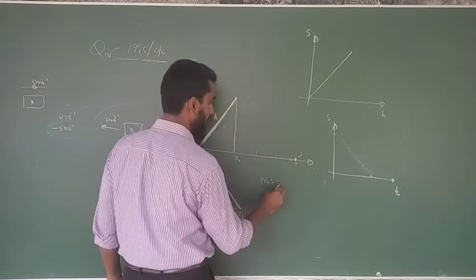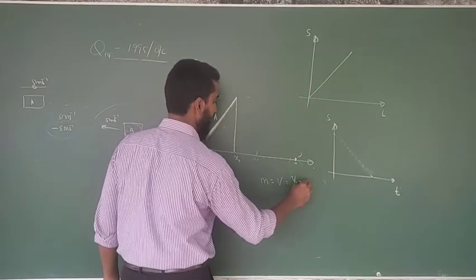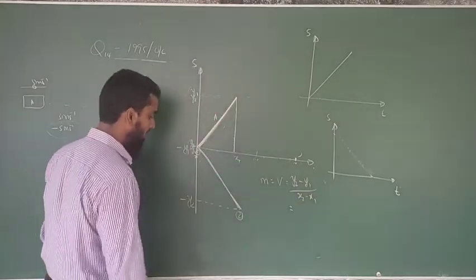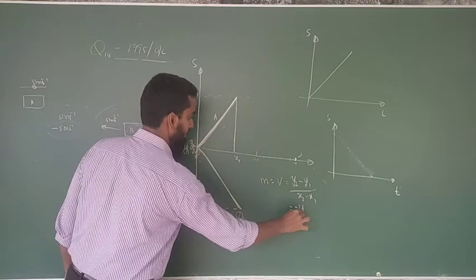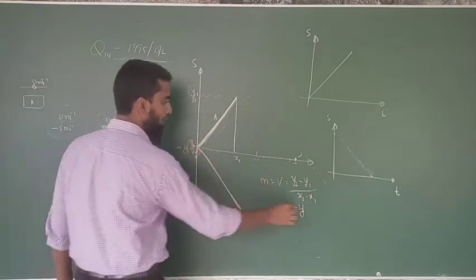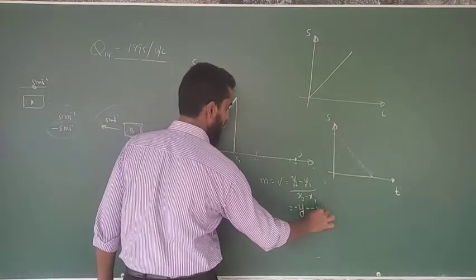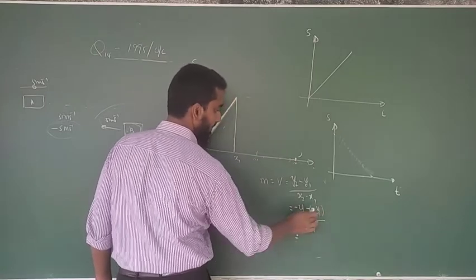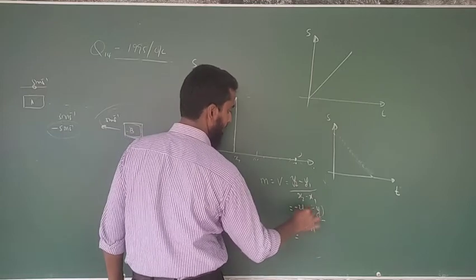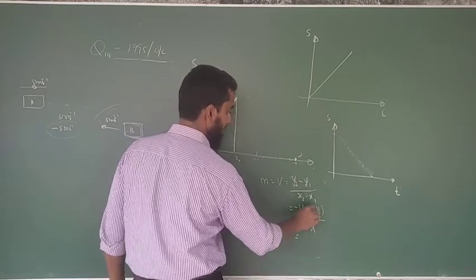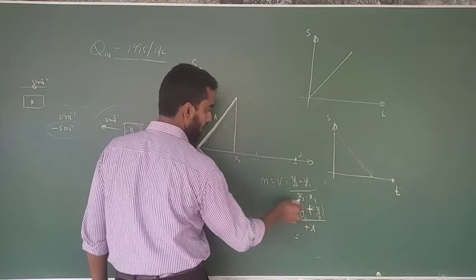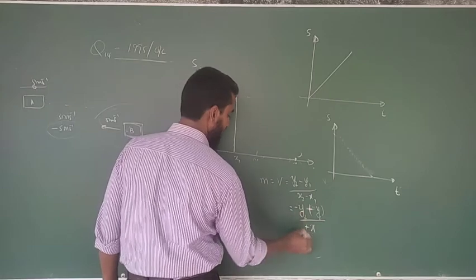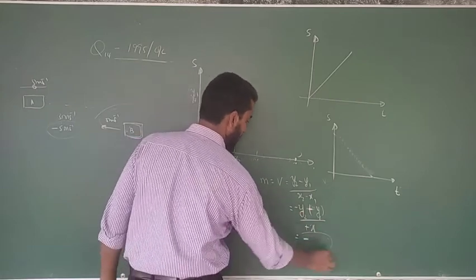Therefore m is going to be equal to velocity y2 minus y1 divided by x2 minus x1, right? y2 is what? Larger minus value. This is a smaller minus value, minus smaller minus value, right? Divided by a plus value, right? y2 y1, right? Then this is going to become plus, right? Therefore the minus value is going to be the final product, right? With the minus and the plus, the final value is going to be minus.